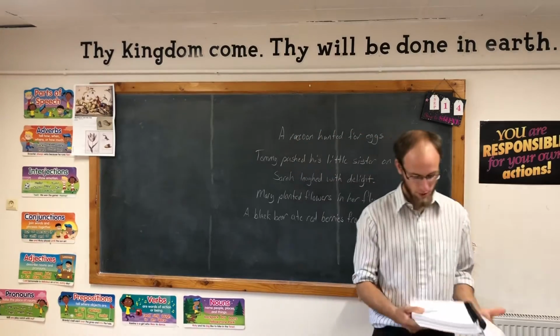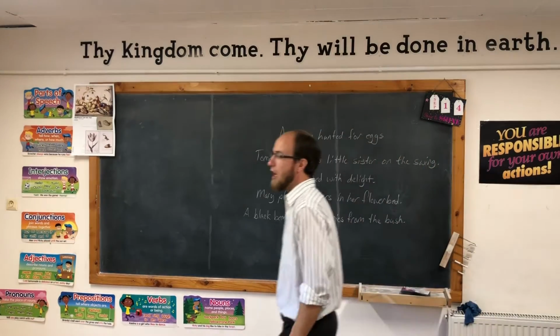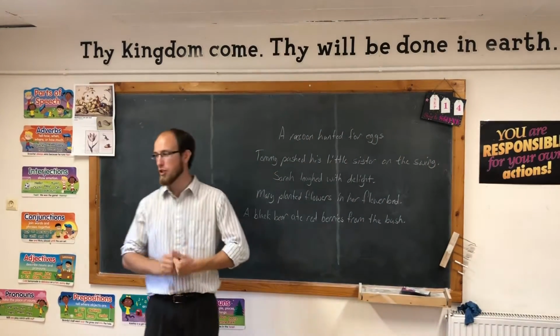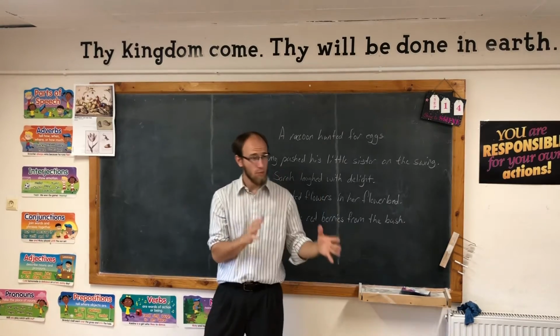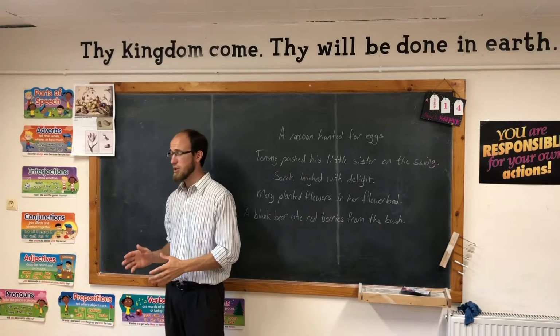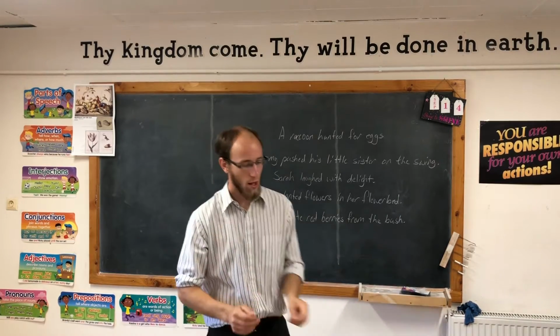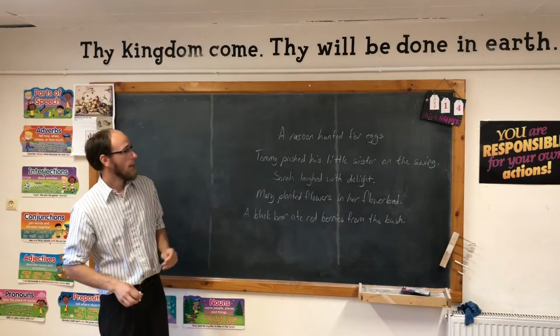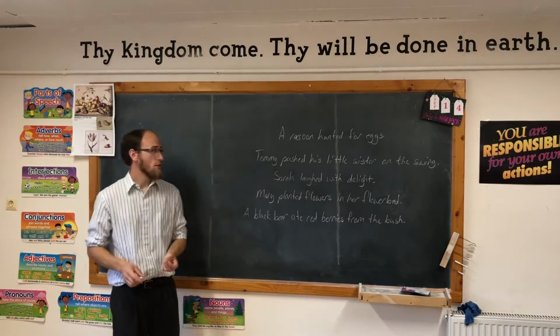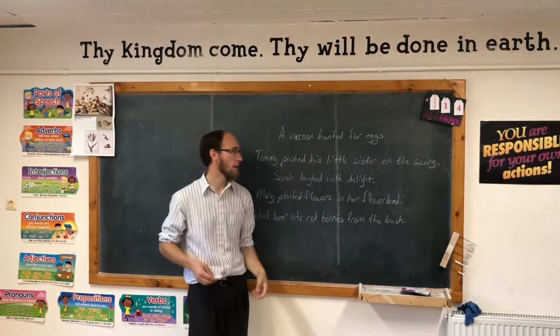All right, the new lesson, subjects and predicates. Every sentence that we have can be broken into two main parts. If it's a complete sentence, then it must have both a subject and a predicate to be a complete sentence. We're going to talk today about what these words mean and how to find them. Let's look at this first sentence. A raccoon hunted for eggs.